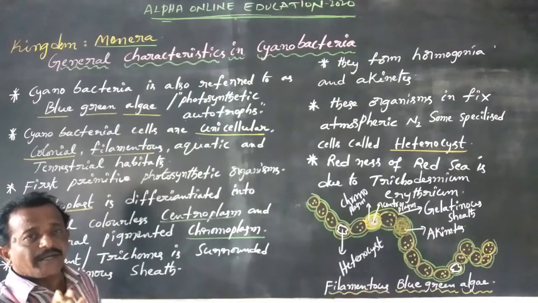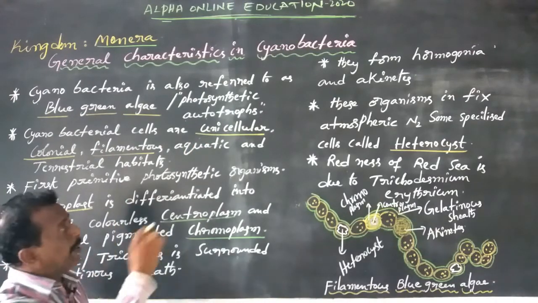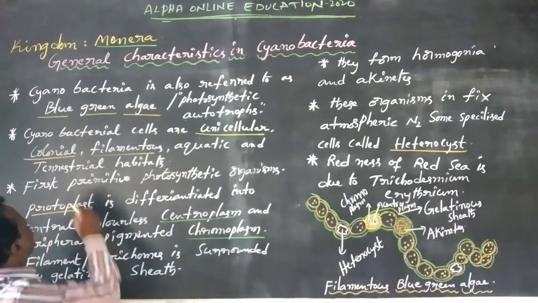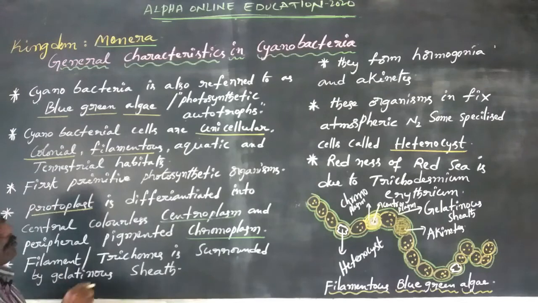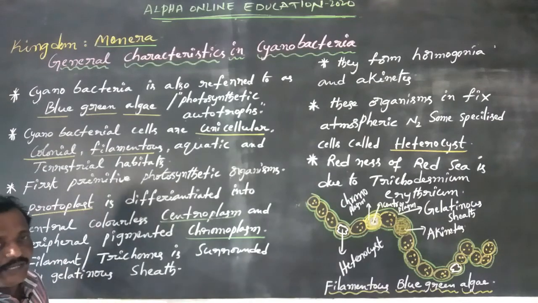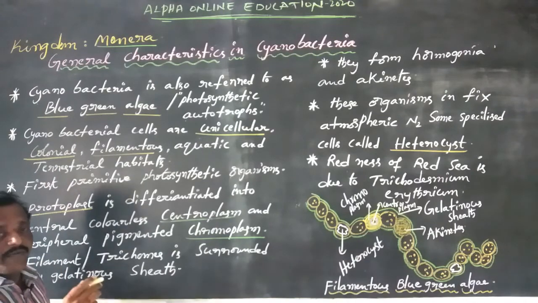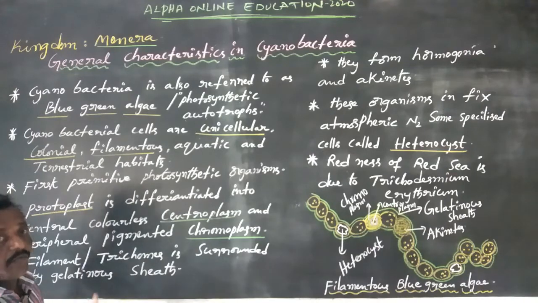Next, cyanobacteria cells are unicellular. Some cyanobacteria organisms are made up of a single cell, that is unicellular. Colonial: a group of cells makes one colony, at most a group of 4 or 5 cells.